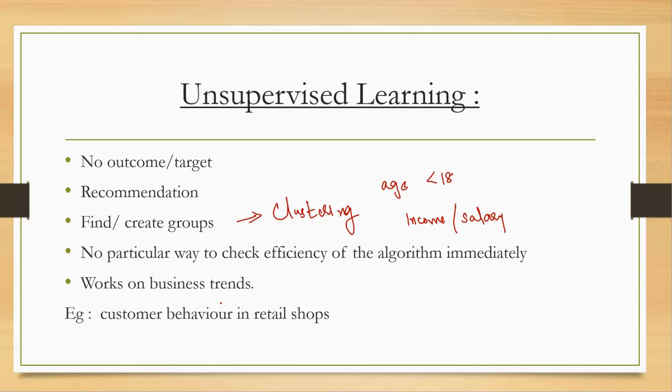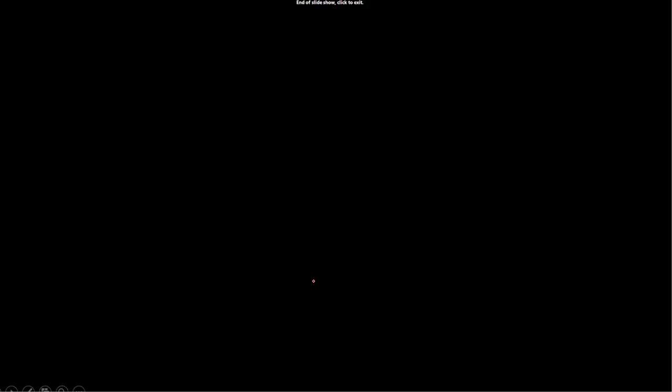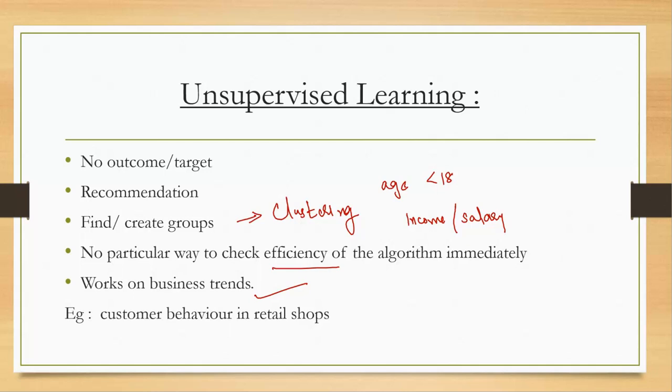But that is not a short-term goal. We have to wait at least one quarter, half a year, or one year to get the results. We cannot check the efficiency immediately, and it works on business trends. So that is all about the basics of supervised and unsupervised learning.